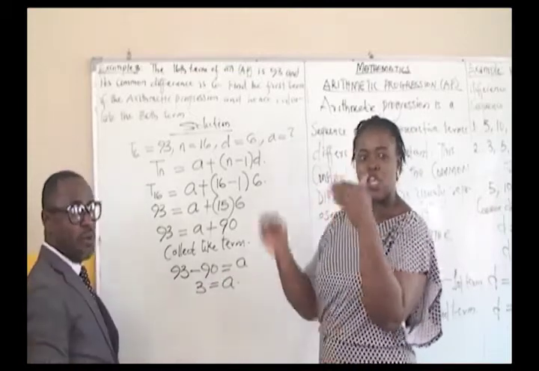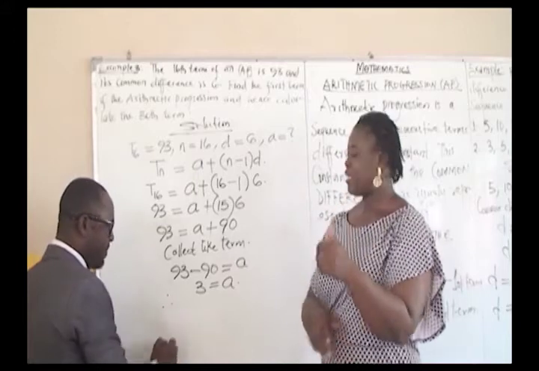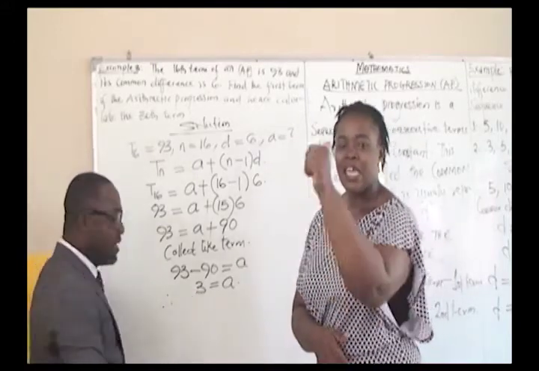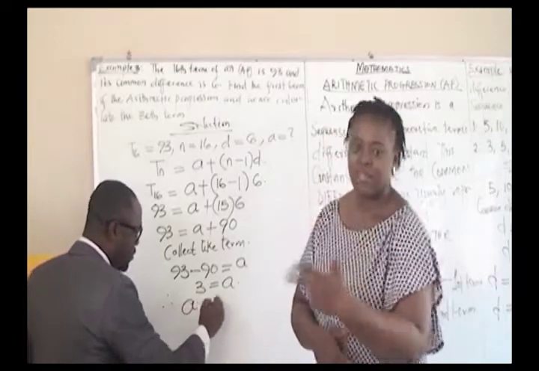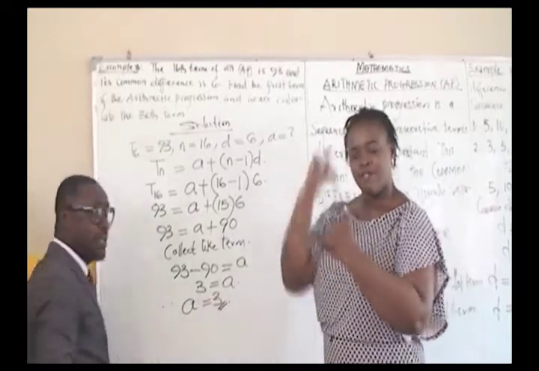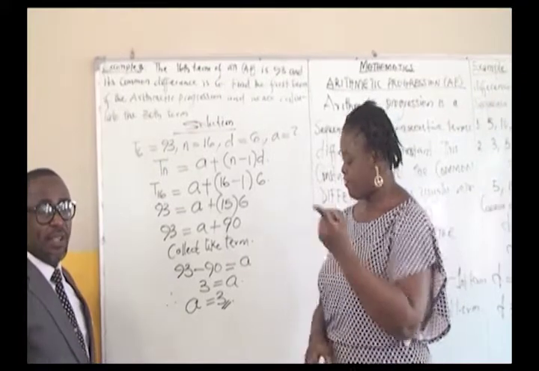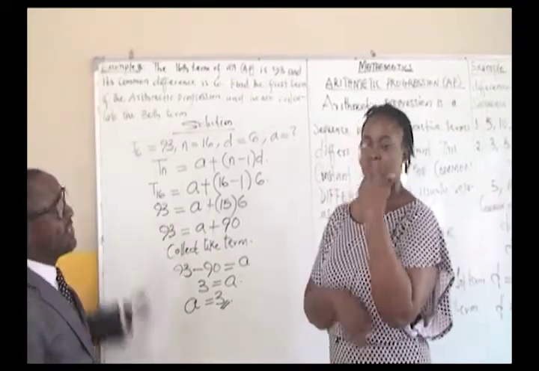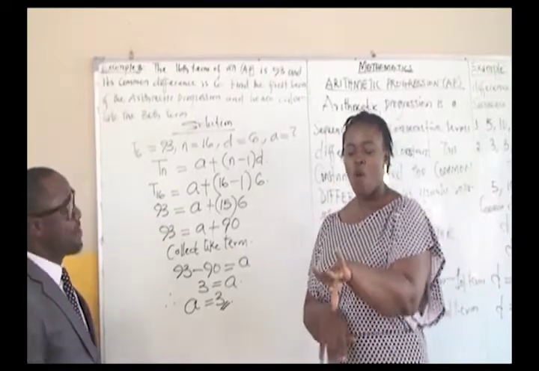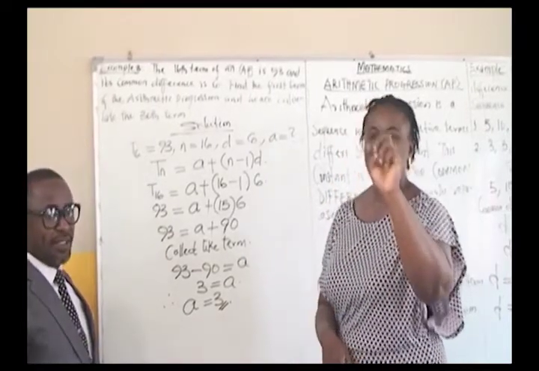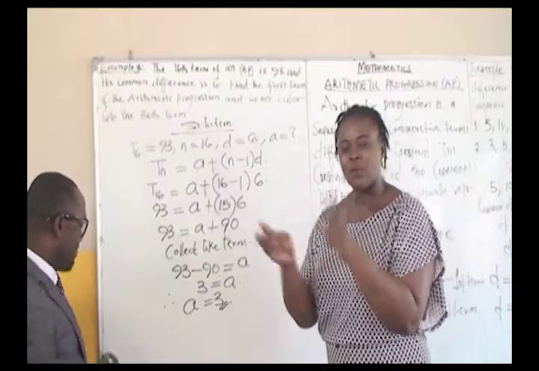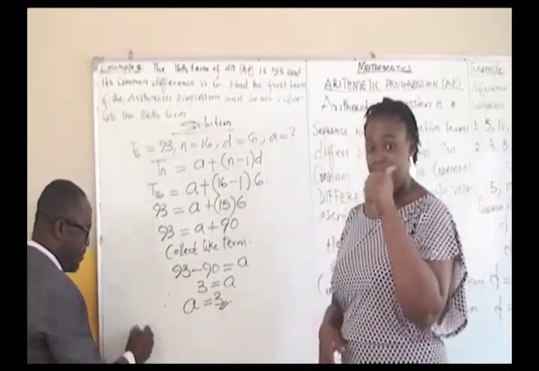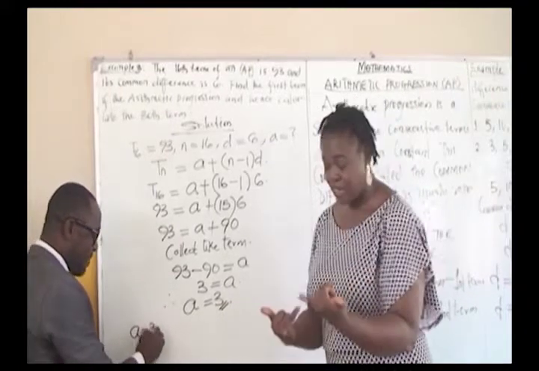We can therefore conclude by saying therefore, if 3 is equals to A, it means that A is also equals to what? 3. A equals 3. And that gives us the first term. We have established the first term, which is A. Then getting the 30th term of the progression wouldn't be any problem. What do we do? From here, you can recall that our A we have gotten is 3.